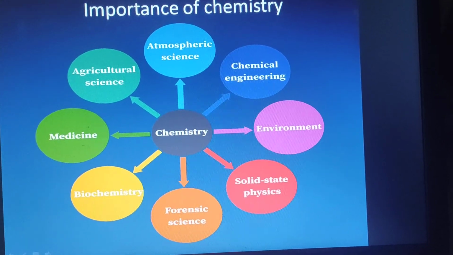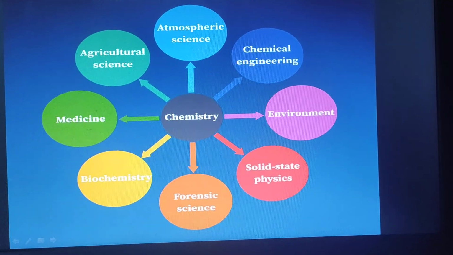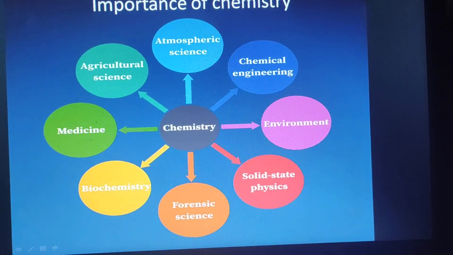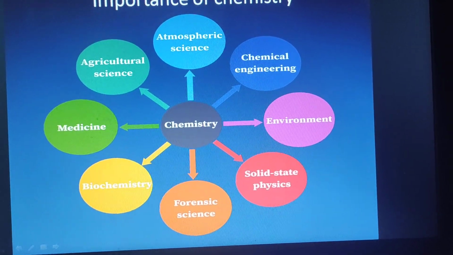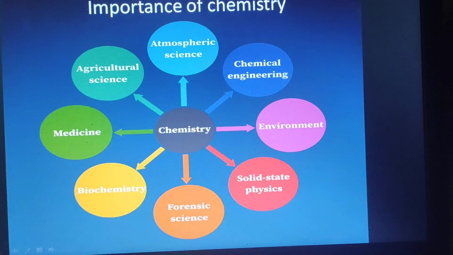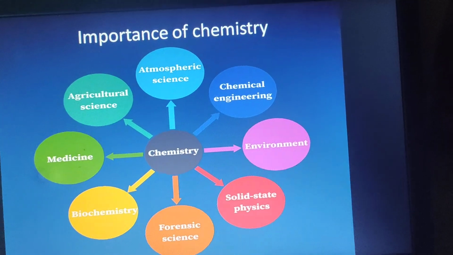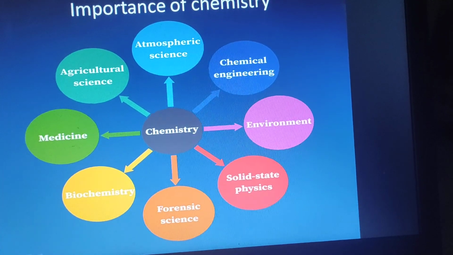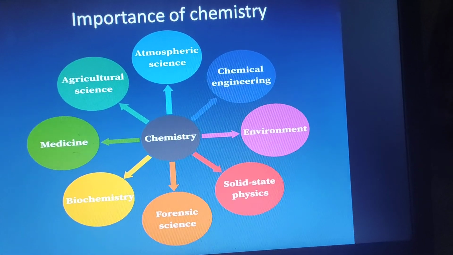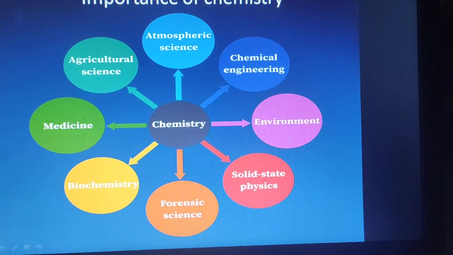In agriculture, you are well aware of the pesticides and fertilizers that farmers use, and the preservatives for making jam, jellies and pickles. All are chemicals that we get from chemistry. Medicine: all the medicine used to cure a disease is totally chemical, so it comes from chemistry only.